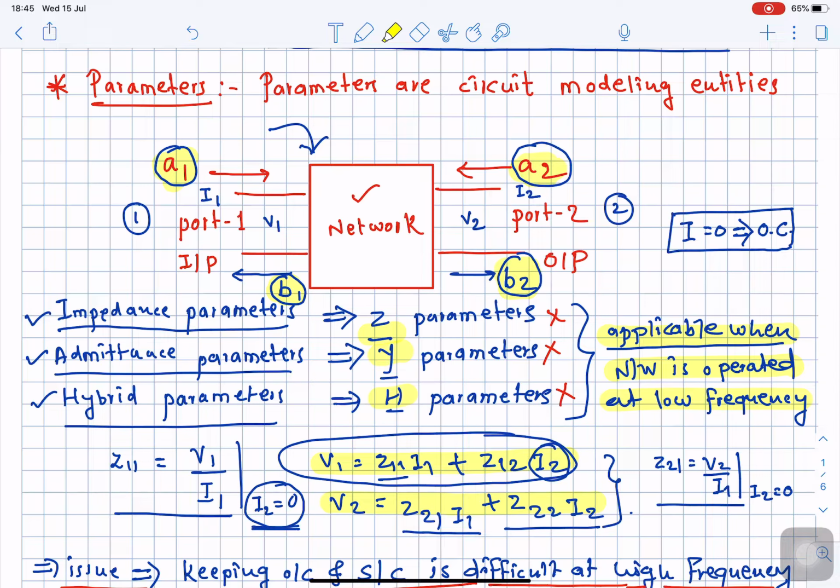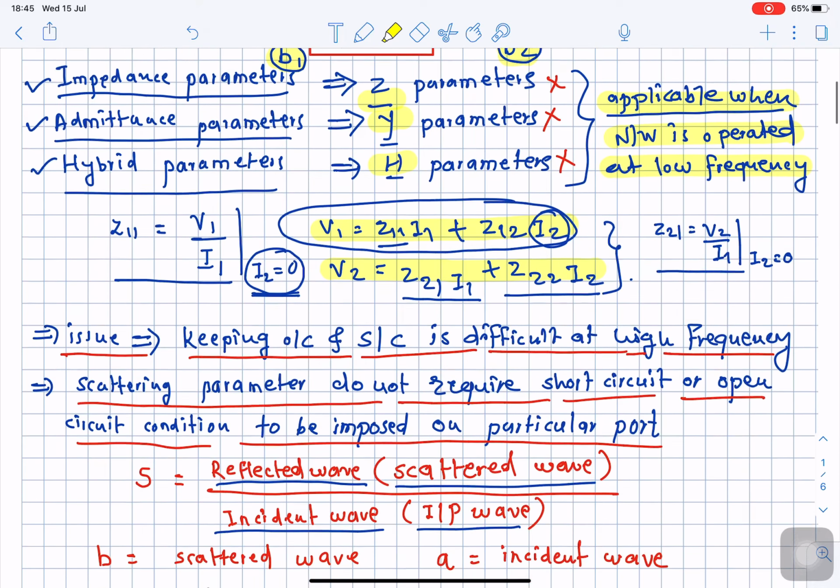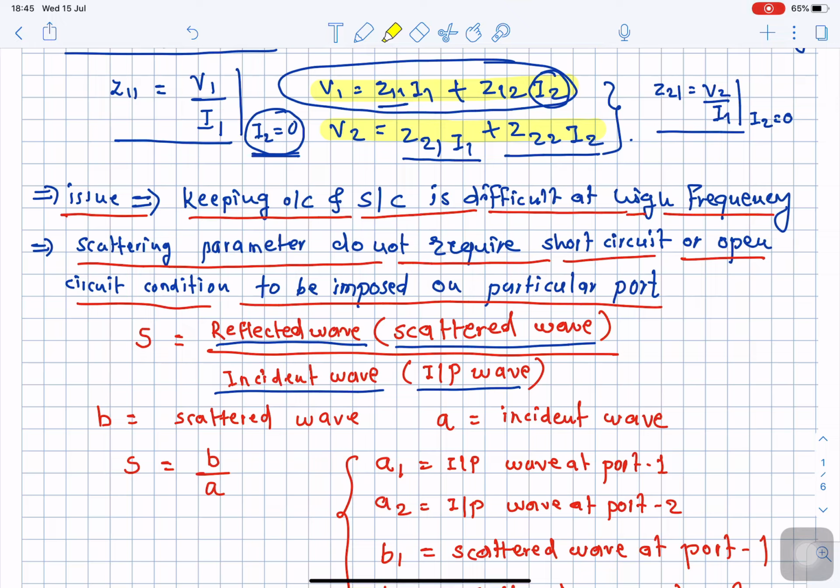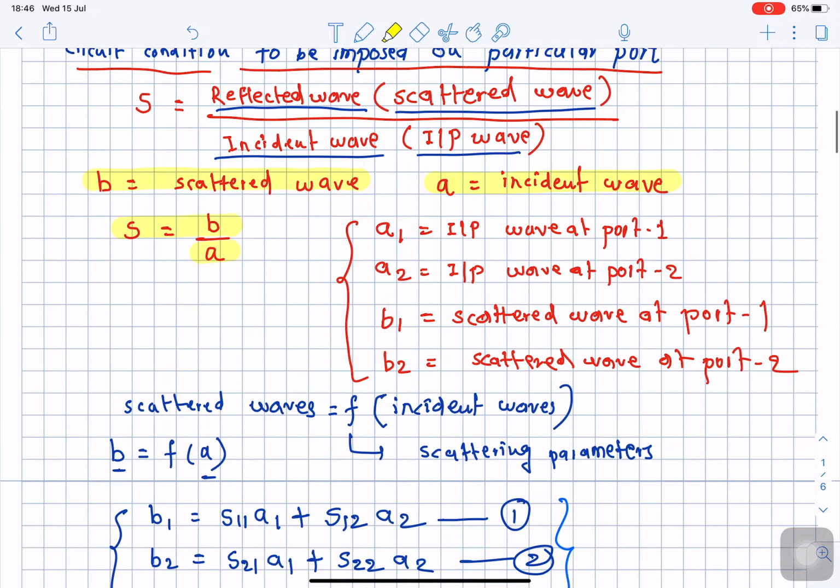Okay, so here we have a couple of waves that are incident, and a couple of waves that are reflected. So how can we formulate the scattering parameter? Here a is an indication of the incident wave. So the incident wave is normally denoted by small a, and small b is used to indicate the scattered waves. So in general the scattering parameter S is equal to B divided by A, where B is a reflected wave, it could be B1 or B2, and similarly A could stand for either A1 or A2. So the meaning of each of these waves is indicated over here.